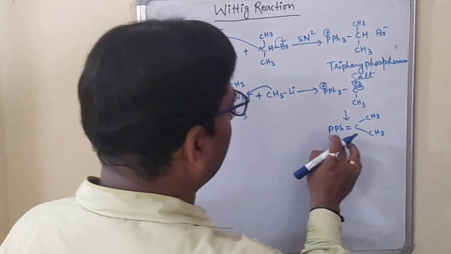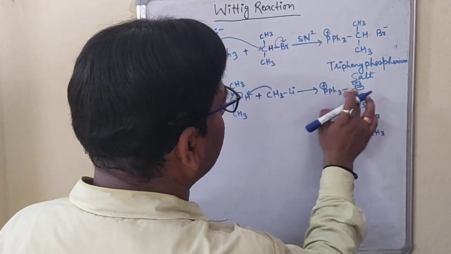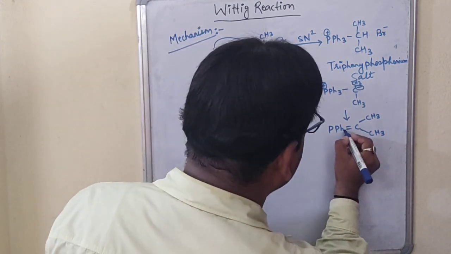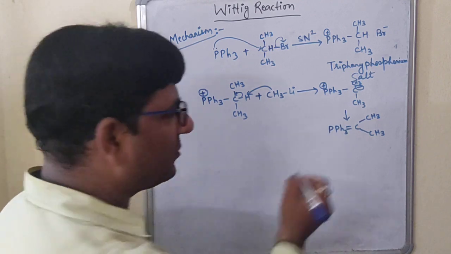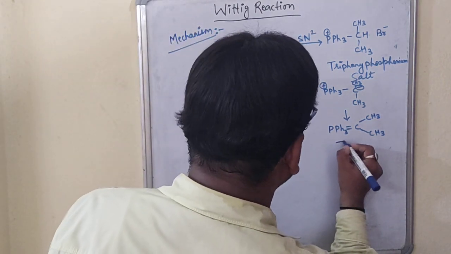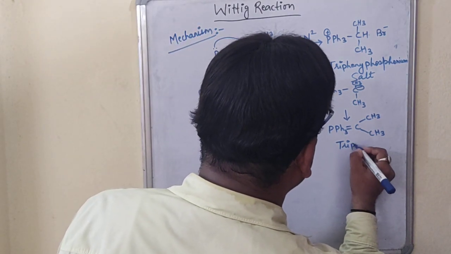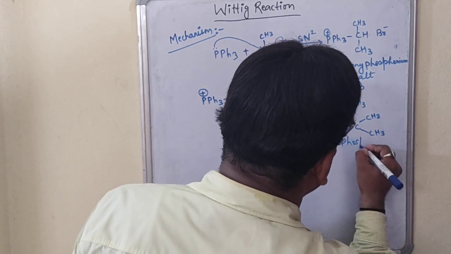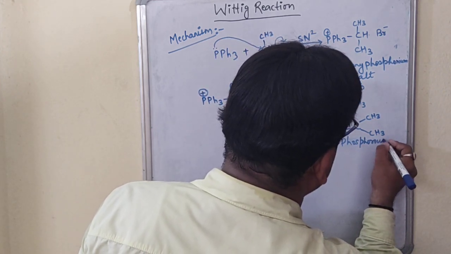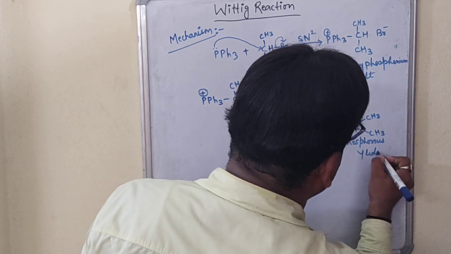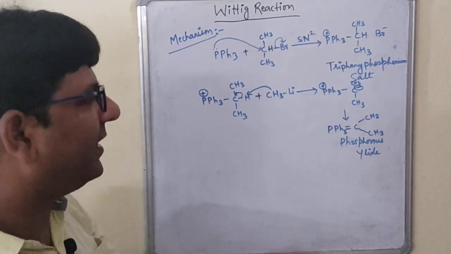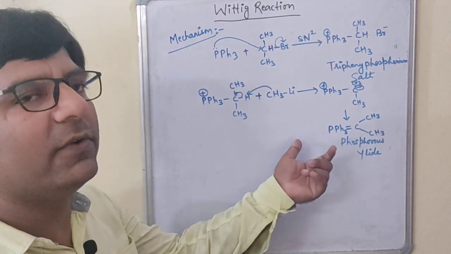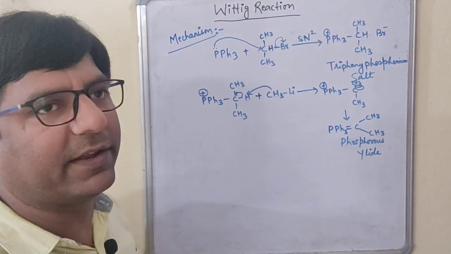Now you are seeing this positive and this negative has formed a bond over here, so it is a double bond, and here it is PPh3. So this is triphenyl phosphorus ylide. Already we have seen this phosphorus ylide. So here there is a formation of phosphorus ylide.